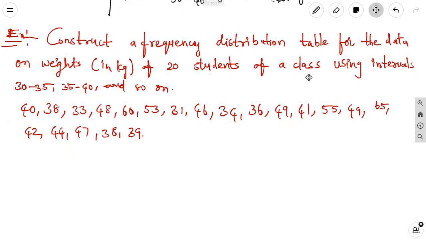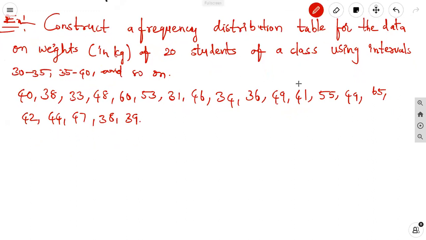Now we are taking one problem on that: how to construct the frequency table from the given raw data. This is the raw data. The arrangement is not in order, but the collection of the information is meaningful information, and that can be taken in this form. That is the raw data.